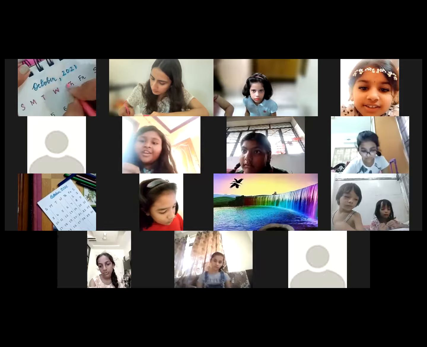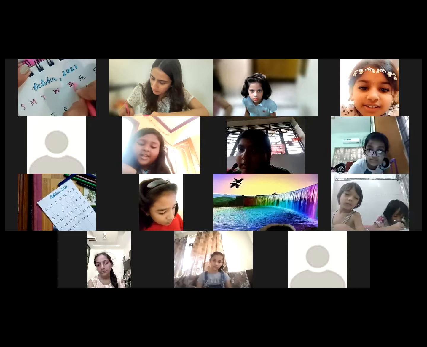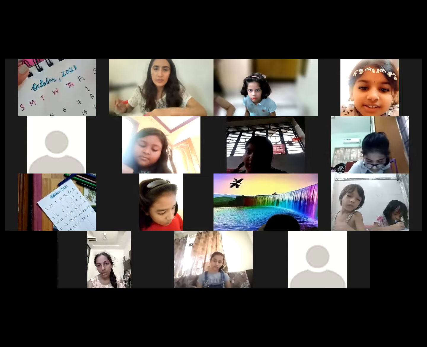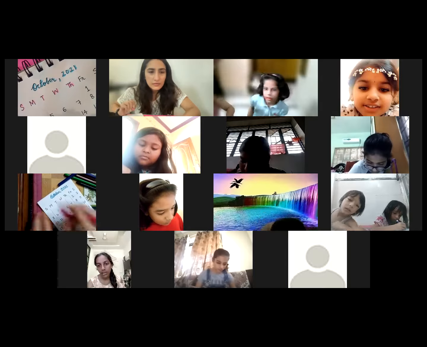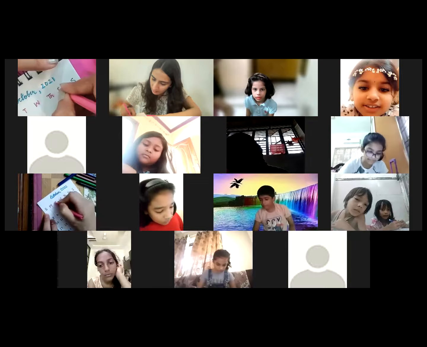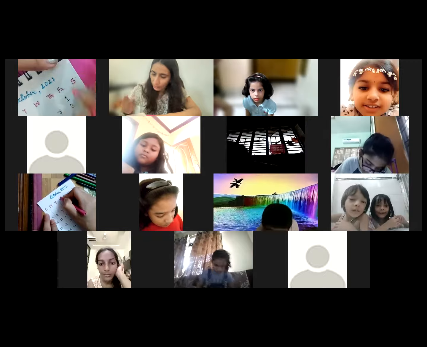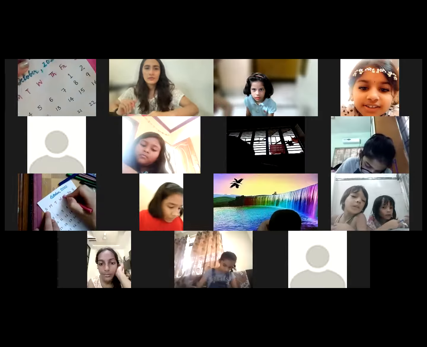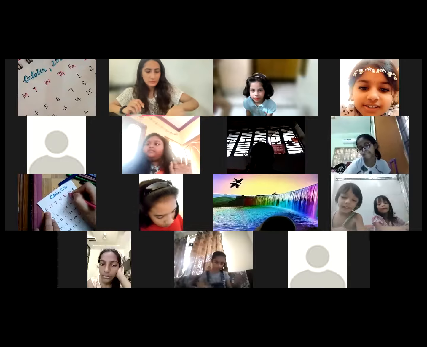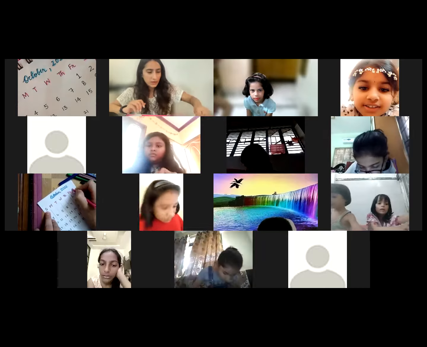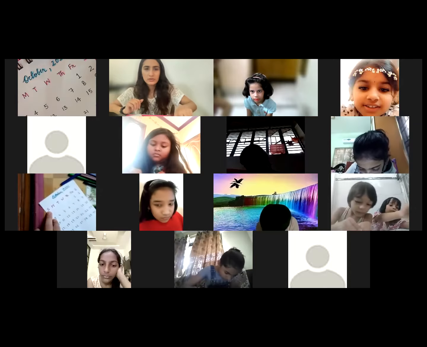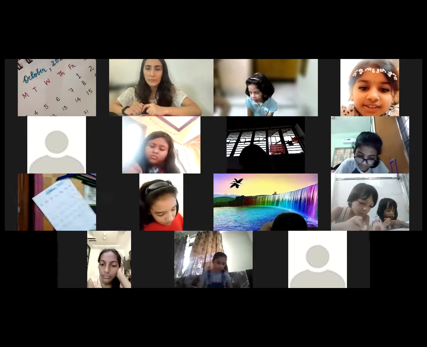Ma'am, it is very cute and it is like 3D art. What happened? It's like 3D. Yes, it's like 3D, it's like shadow. So you learned two things today. How to write shadow font and also how to make a calendar. Yes, ma'am. And those who have learned plant doodles, they can also practice plant doodles. Those who don't know, you can go to the app and learn from there.